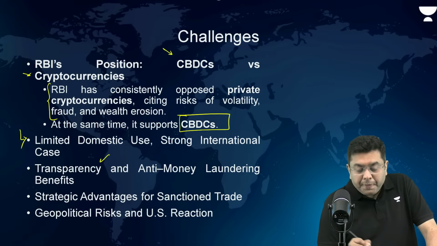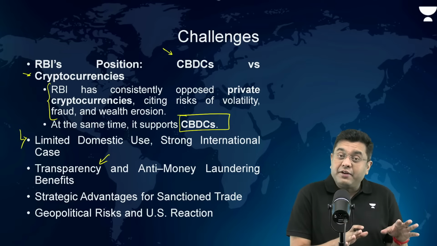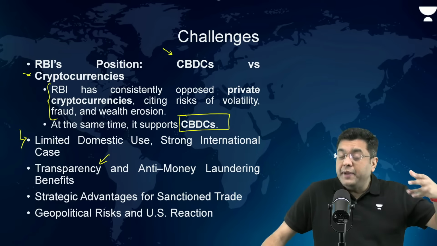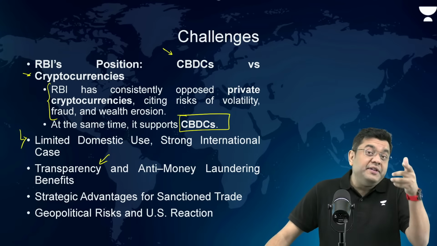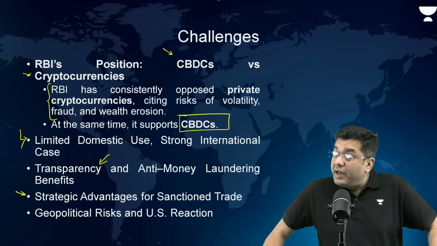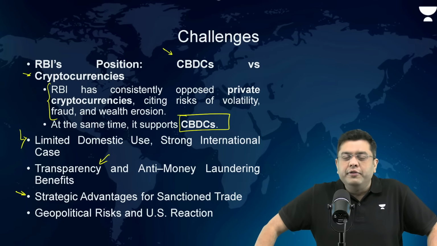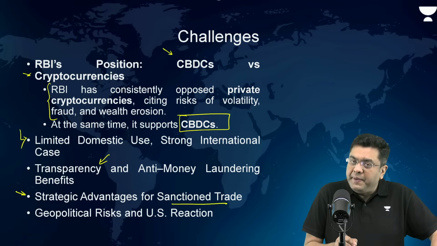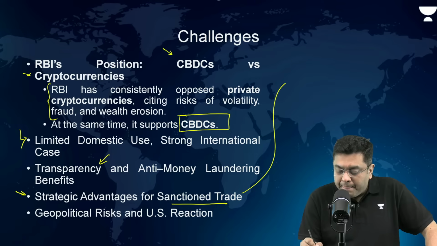Even for transparency in international transactions, the more transparency there is, the better. That will curb the rise of the secondary economy, or rather, the black economy. So that is where money laundering practices can also be curbed with an increased amount of transparency. Strategic advantages for sanctioned trade. As I told you, many of the BRICS nations are already facing the brunt of sanctions at the hands of no other than Donald Trump. So that is where the strategic advantage will be there for trading with other countries like Iran, like Russia.